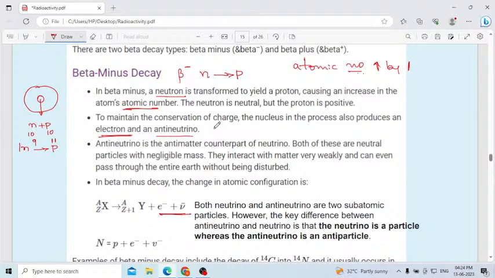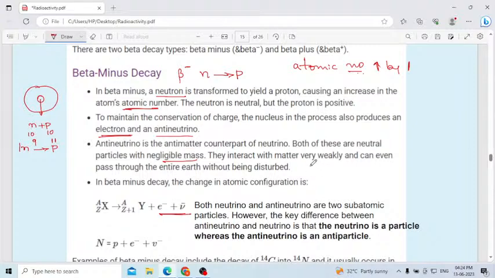To attain the law of conservation of energy, this parent nucleus will produce one electron and also an anti-neutrino. What is meant by anti-neutrino? You know the electron is a negatively charged particle. The anti-neutrino is the antimatter counterpart of the neutrino. Both of these are neutral particles with negligible mass. Like a neutron, the anti-neutrino does not contain any charge, and its mass is also very negligible.